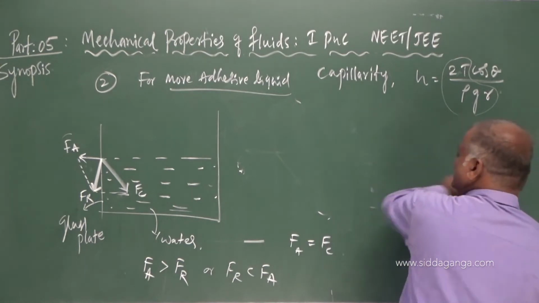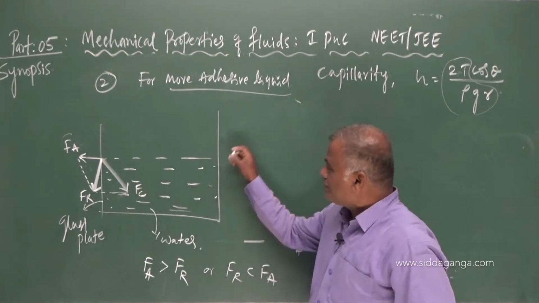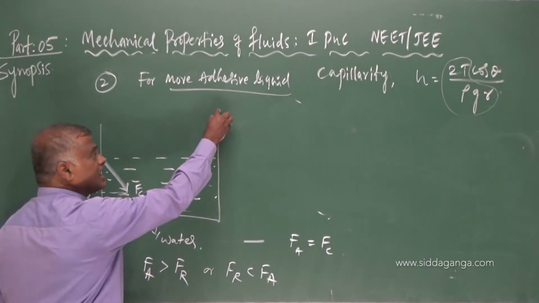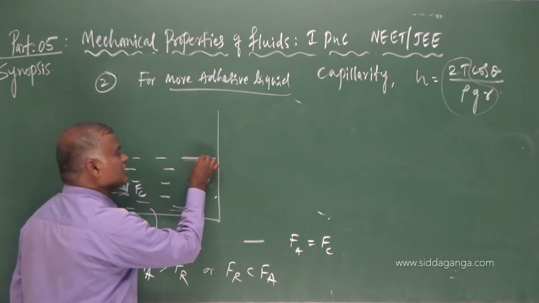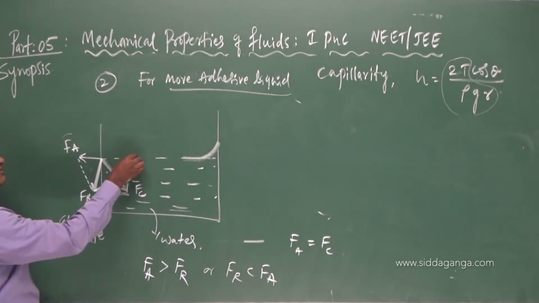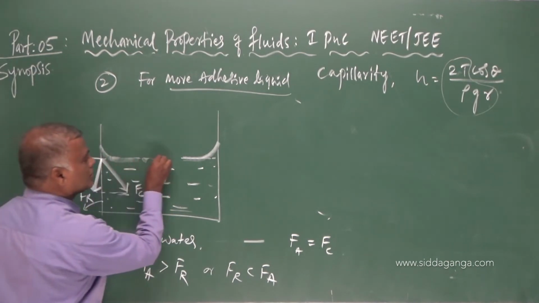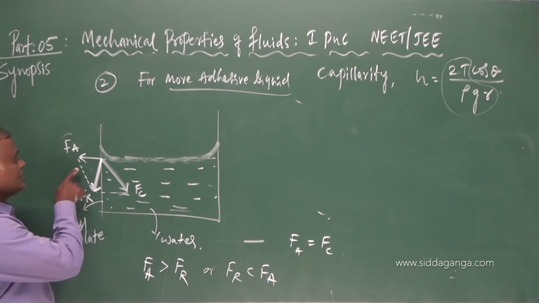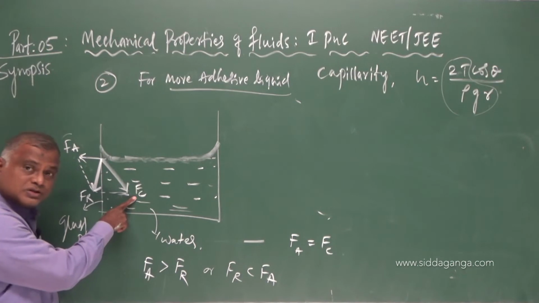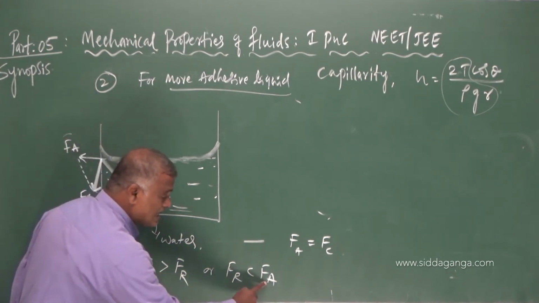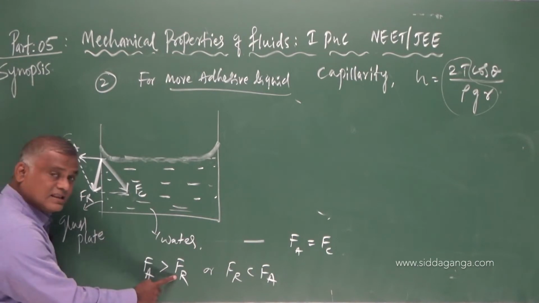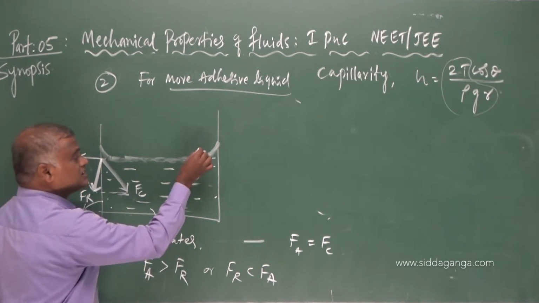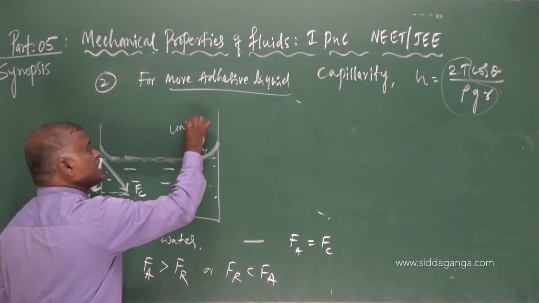With the help of a traveling microscope, if you observe the corner where the free surface of the liquid is in contact with the glass, there is somewhat of a rise in the level of water. With the microscope, if we observe such that the resultant of adhesive force and cohesive force, that is Fr, is less than the adhesive force, or the adhesive force is greater than the resultant of these two, the shape of the meniscus is concave.